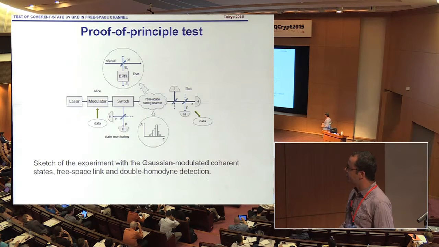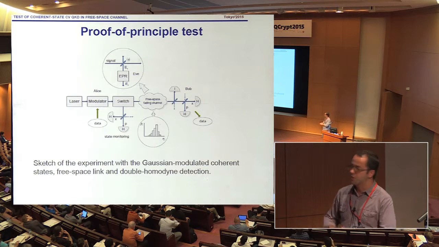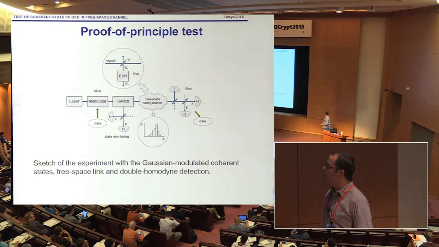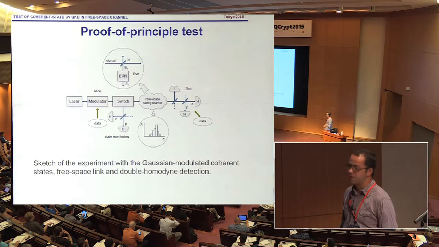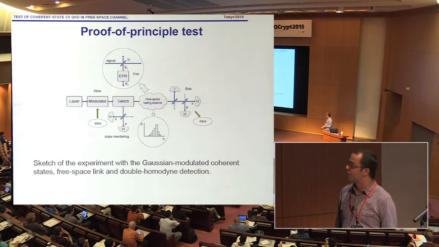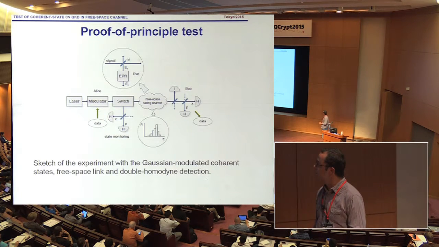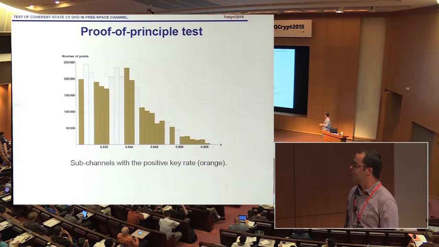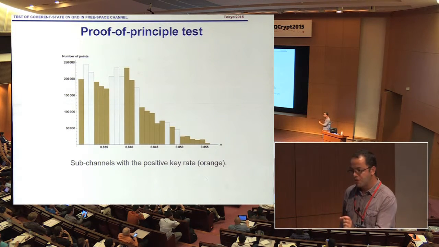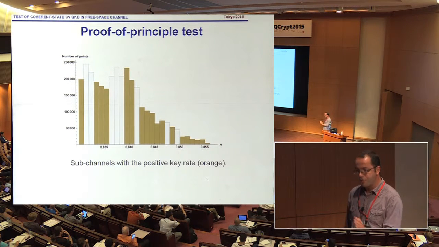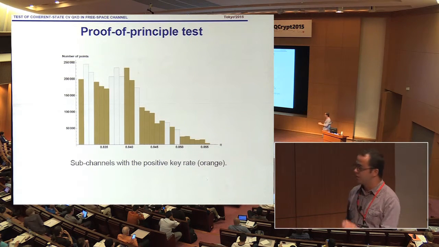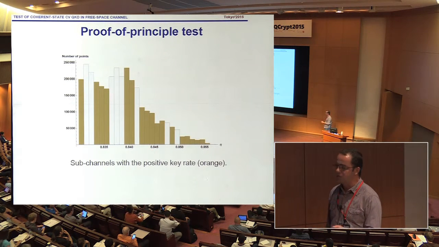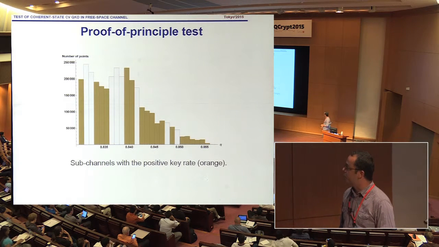So there's classical data obtained here by Bob, and there's classical data which Alice puts into the modulation. And for the proof of principle security analysis, we've modeled Eve's attack as an entangling cloner. So basically, we used the entangling cloner as the purification of the channel noise in this case. And so we performed binning of the transmittance and analyzed the security in each particular subchannel. And we found out that there are subchannels in which we observe the positive key rate, while in other subchannels we don't, because of some residual fluctuations of transmittance there and also of the intrinsic noise of the apparatus.